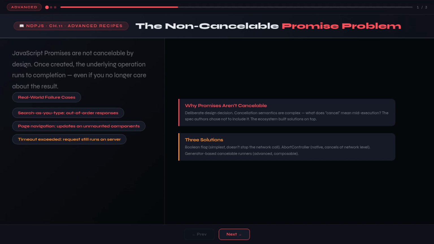But in practice, you need cancellation behavior all the time. Search as you type, page navigation, timeout handling, user-initiated abort. The good news is that the ecosystem has converged on clean patterns for implementing cancellation on top of the existing promise model. And Node.js now has a native solution, AbortController. Understanding how to get there from first principles makes you dangerous with any of these APIs.